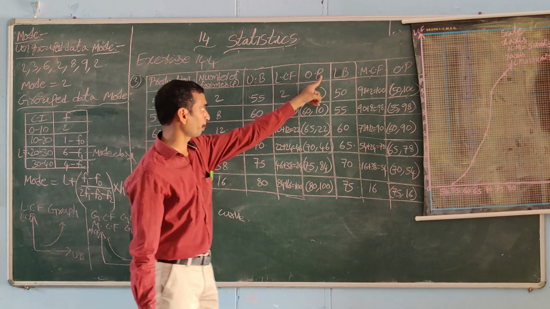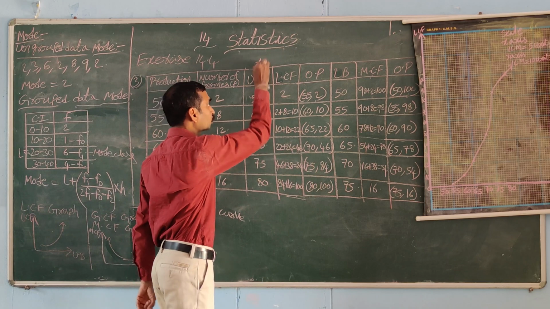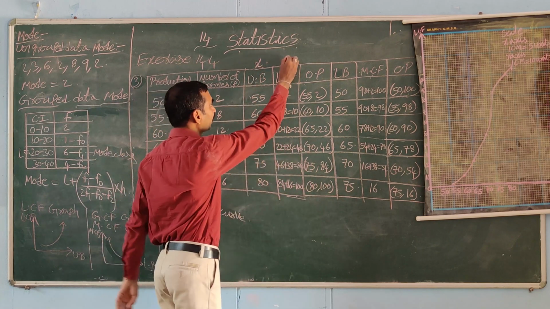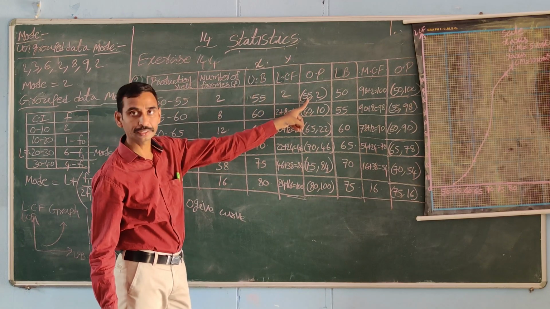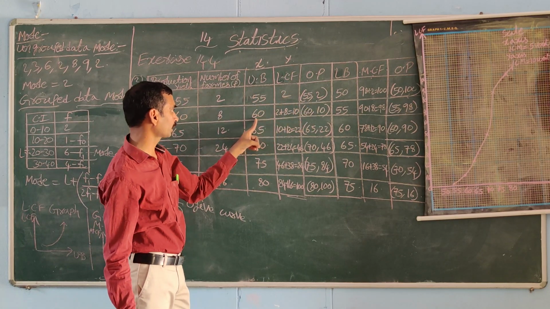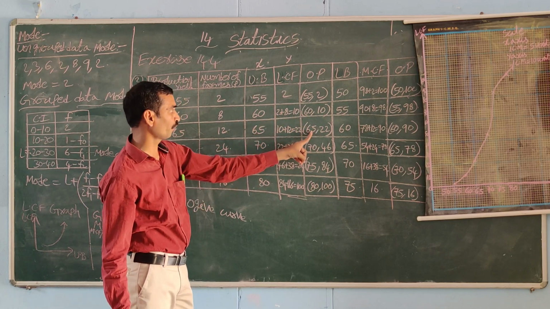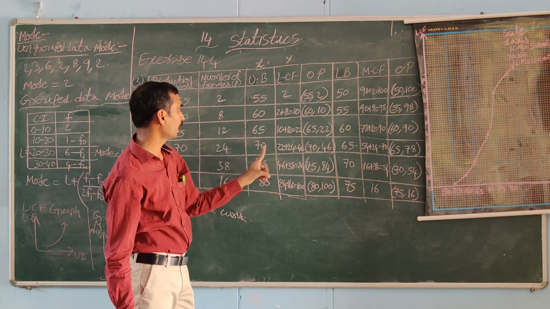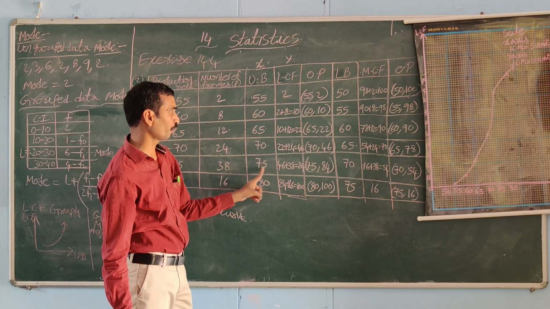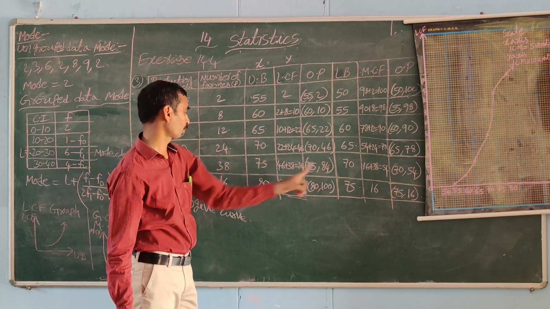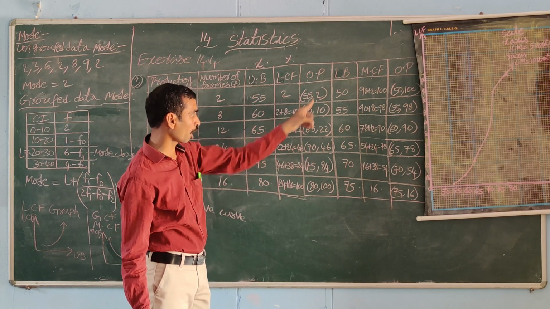After that we can make ordered pairs. First upper boundary, next LCF. Upper boundary we are taking as x coordinate and LCF we are taking as y coordinate. First x coordinate 55 and y coordinate 2, x coordinate 60, y coordinate 10, x coordinate 65, y coordinate 22, x coordinate 70, y coordinate 46, x coordinate 75, y coordinate 84, and x coordinate 80 and y coordinate 100. Like this make ordered pairs.